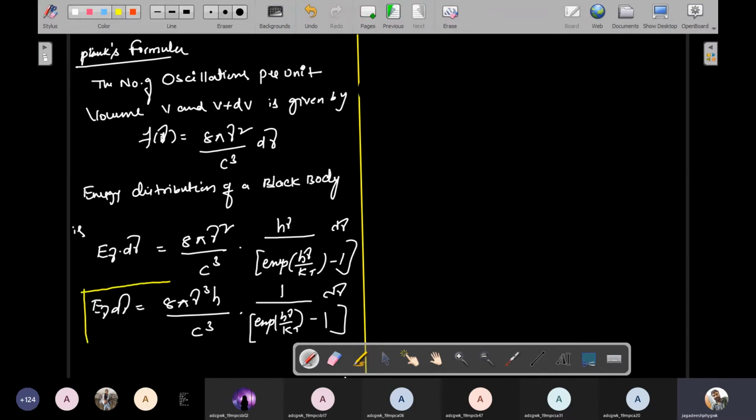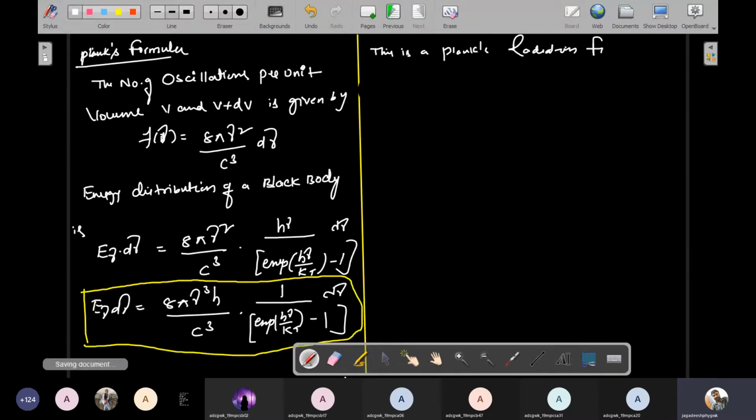This is Planck's radiation formula, okay.